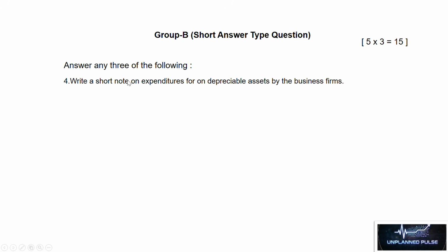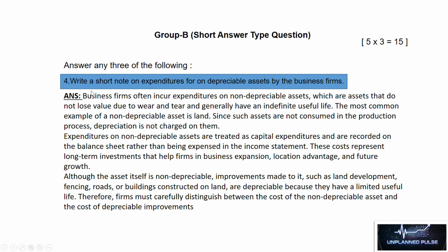Next question is, write a short note on expenditures on depreciable assets by the business firms. Answer will be, business firms often incur expenditures on non-depreciable assets, which are assets that do not lose value due to wear and tear and generally have an indefinite useful life. The most common example of a non-depreciable asset is land. Since such assets are not consumed in the production process, depreciation is not charged on them.